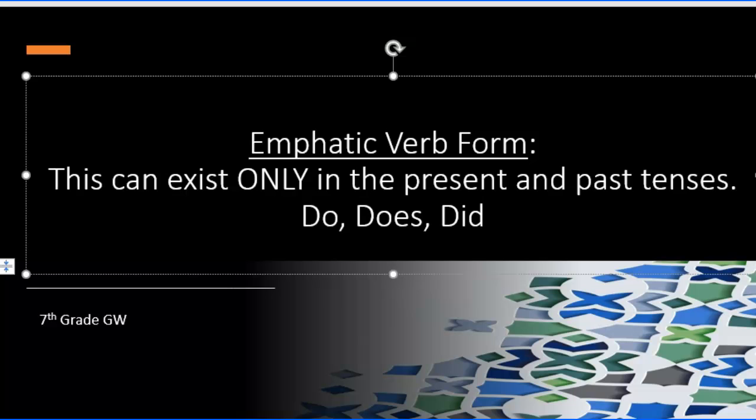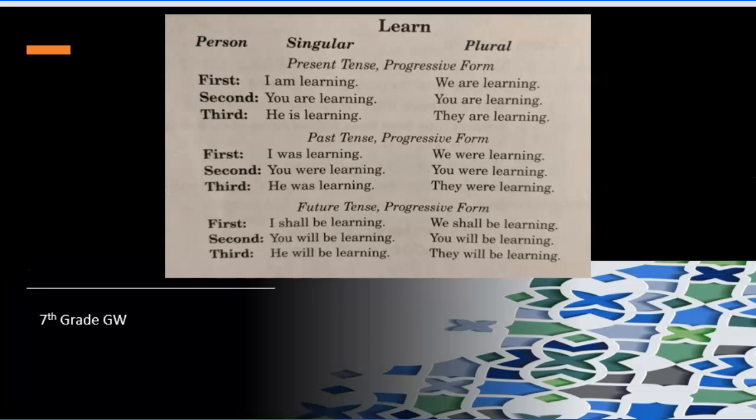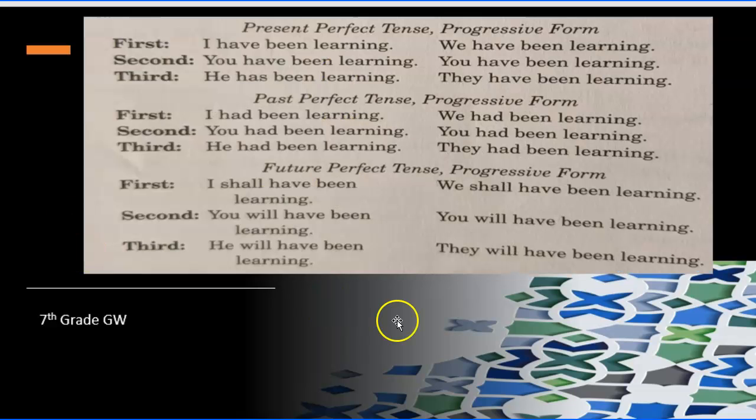Okay, let's look at the conjugation of these. So here is the progressive form. Present tense, past tense, future tense. I am learning. You are learning. He is learning. I was learning. You were learning. So it uses the form of be, and it can still be in present, past, or future. Here's the perfect. I have been learning. You have been learning. I had been learning. All the way through. So you can do the perfect with the progressive form.